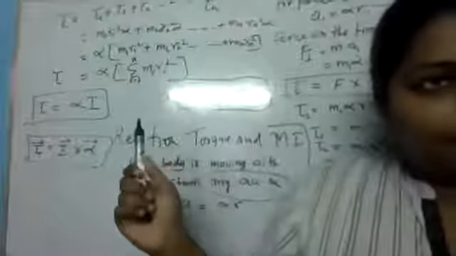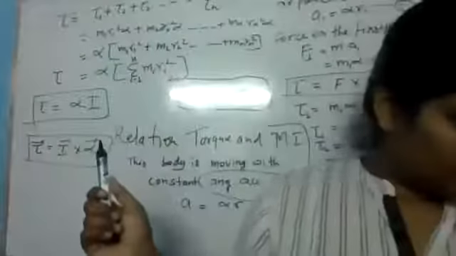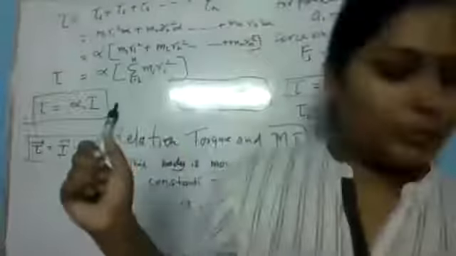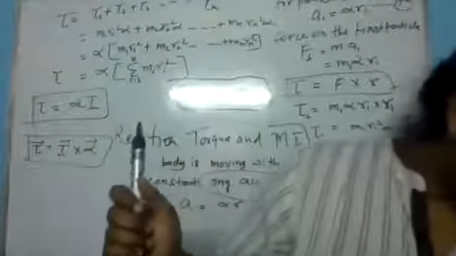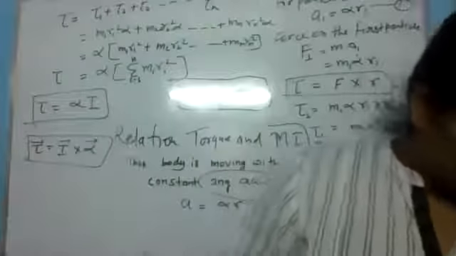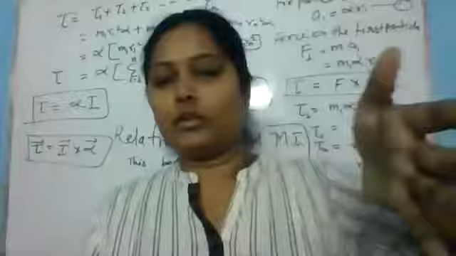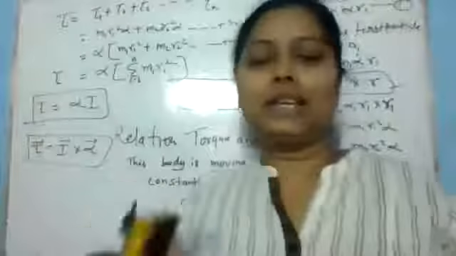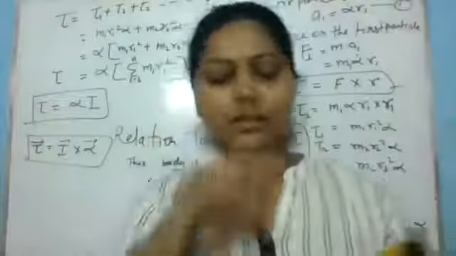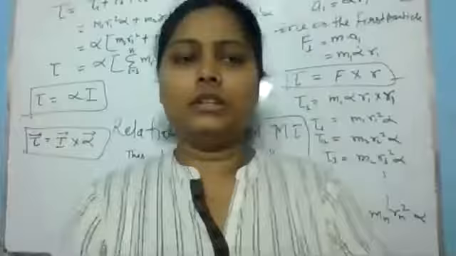Is this proof clear? Now you know the relation between torque and moment of inertia. Yes, ma'am. Okay. Now you already know about the equations of motion. Their proofs resemble the linear ones. You can look at the proofs, they are not that important.